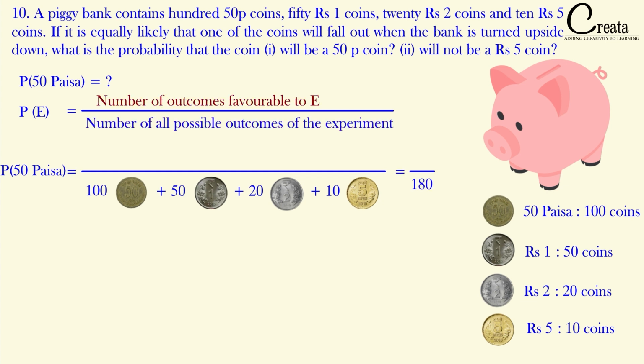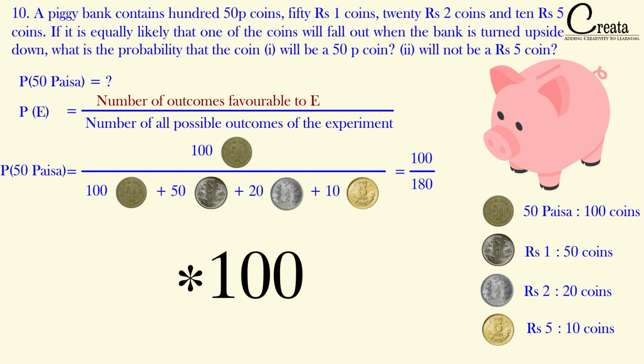In the numerator, the favorable outcome of 50 paisa coin will be there. We have 100 50 paisa coins, so these are the favorable condition. So we got 100 coins in the numerator and 180 coins in the denominator. We got our answer as 5 by 9.